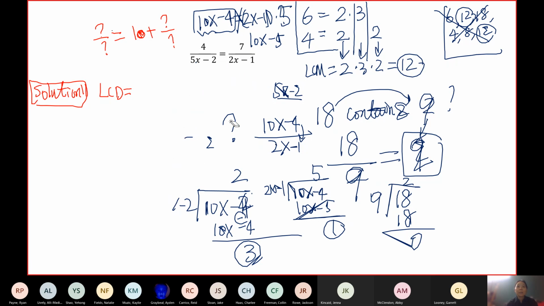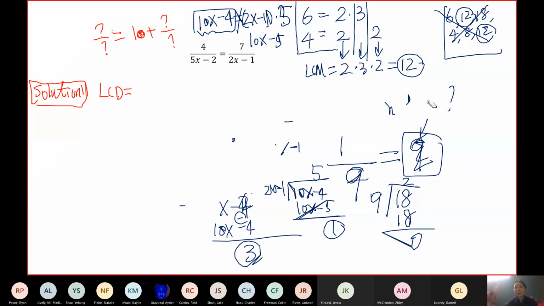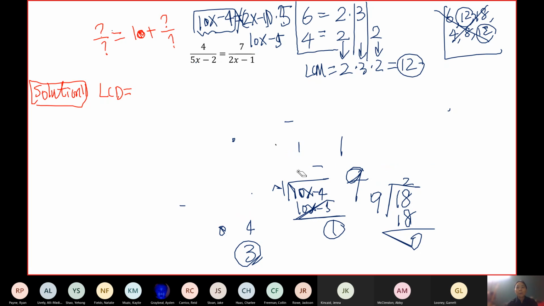How do you find something that contains both? A very quick way is just multiply them. If you multiply them, they definitely will contain both. I'll give you an example. How do you find something that contains both 4 and 6? You can multiply them. What do you get? 24. 24, of course, contains 6 and 4.